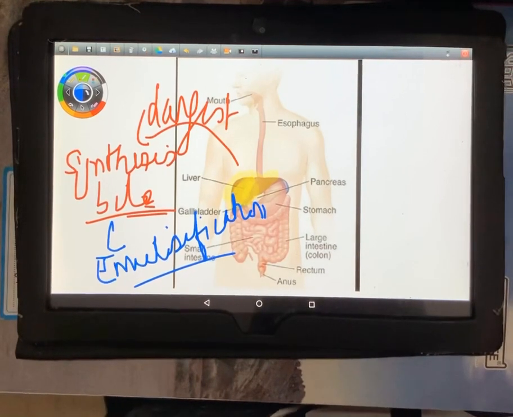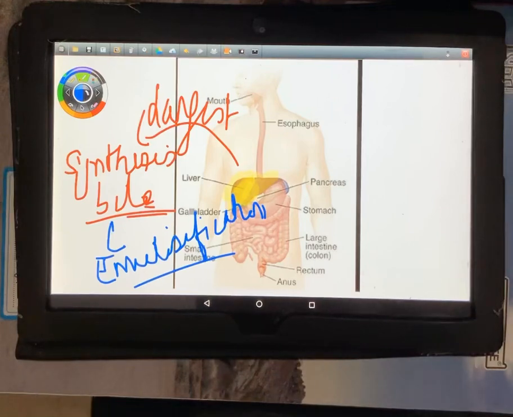It is not digesting anything. It is just emulsifying and breaking down the fat molecules so that the enzymes which digest the fat can act upon them, because the fat molecules are globular, they are very large. Okay, so this was about the bile from the liver.